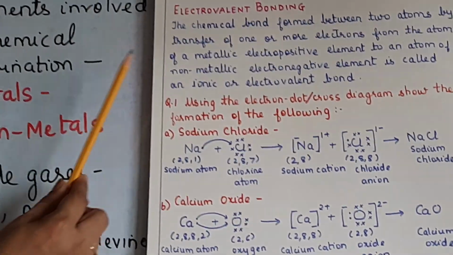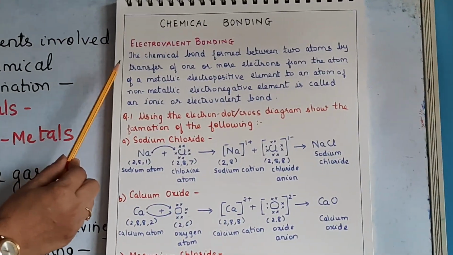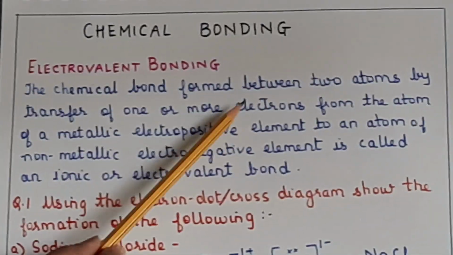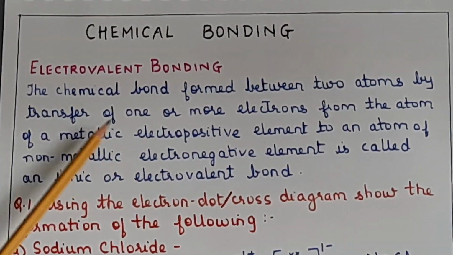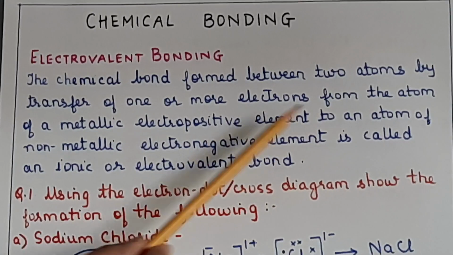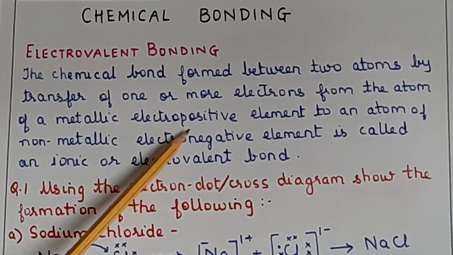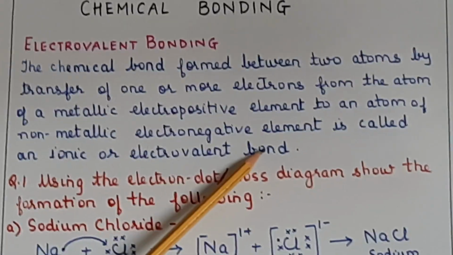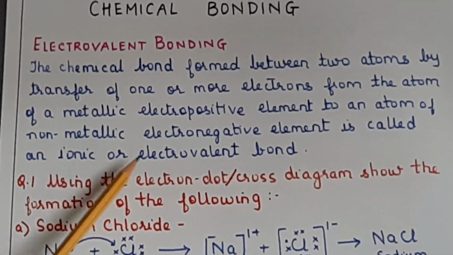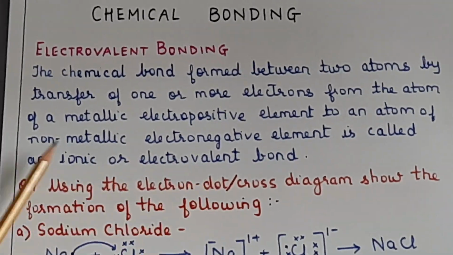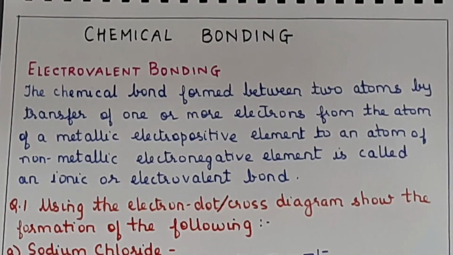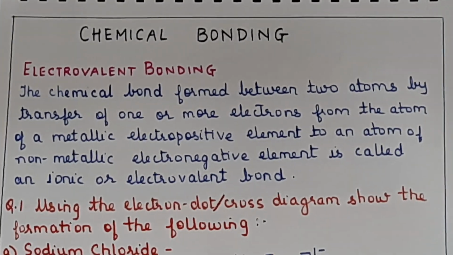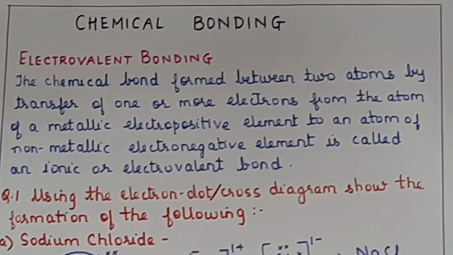Now as you can see here, electrovalent bonding. This is a chemical bond which is formed between 2 atoms by the transfer of 1 or more electrons from the atom of a metallic electropositive element to an atom of a non-metallic electronegative element. This is called an ionic or electrovalent bond. So basically an electrovalent bond is between a metal and a non-metal, that you have to remember. It is between a metal and a non-metal.